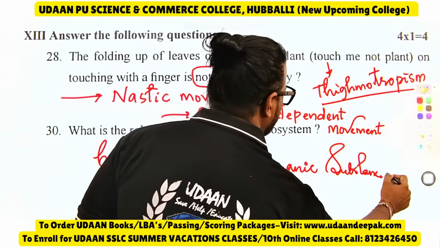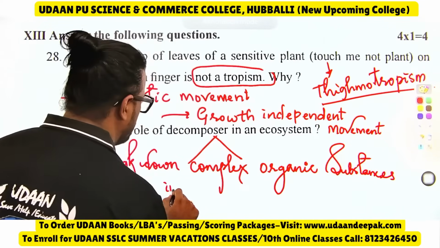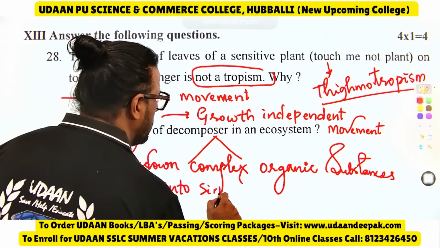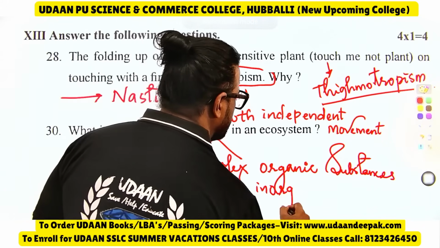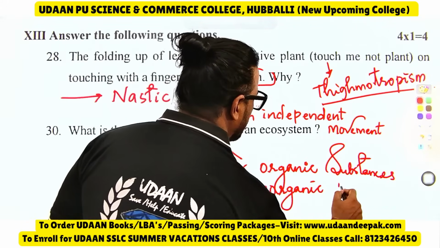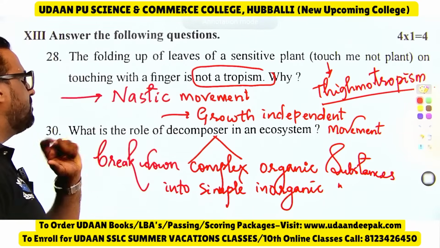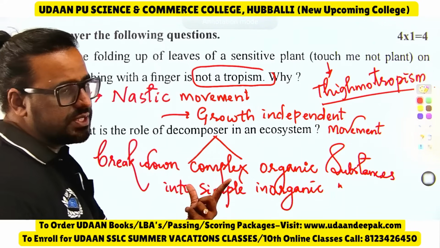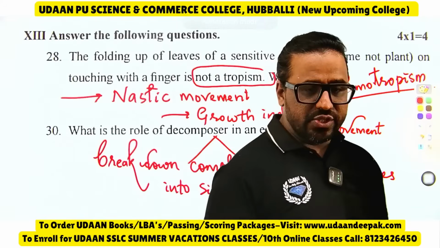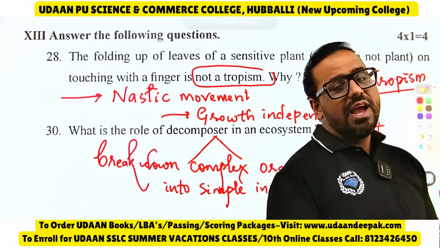So you have very complex organic substances broken into simple inorganic substances. What is the function of decomposers? Decomposers break down complex organic substances into simple inorganic substances. That is how you should write the answer.